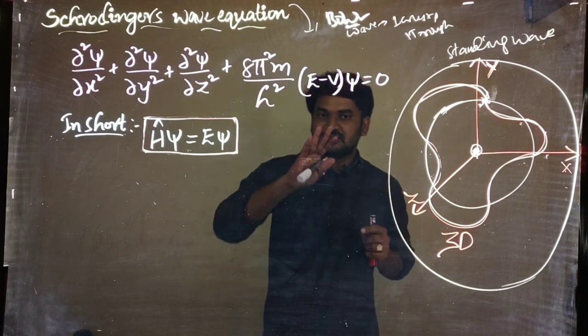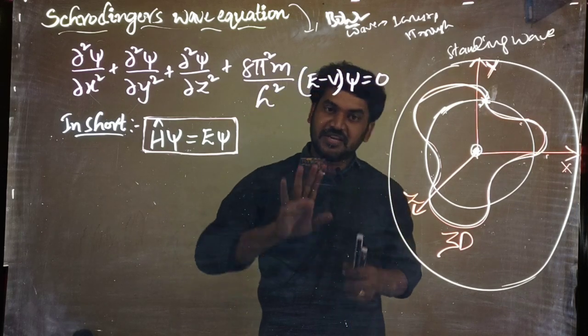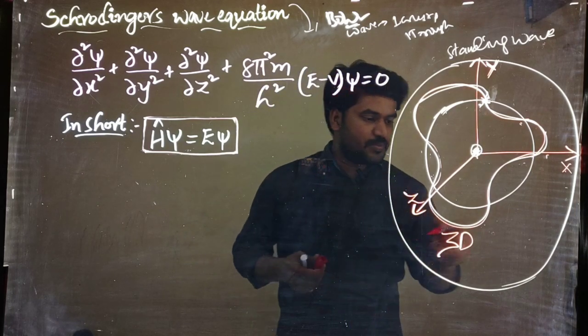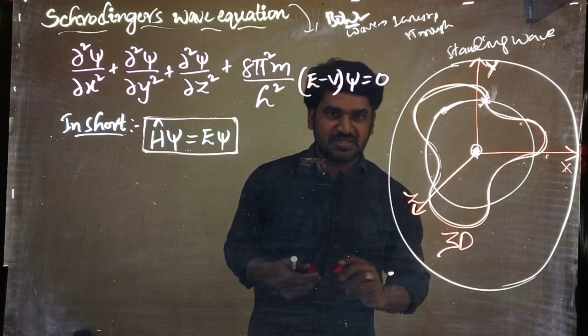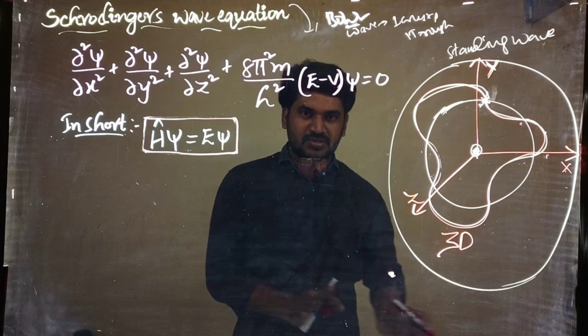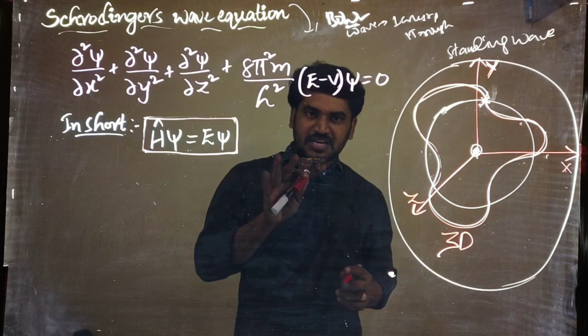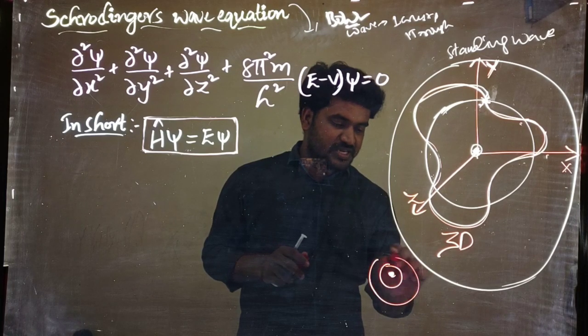Just imagine a 3D diagram of a wave. Suppose any water source is there. In the water you are creating a disturbance. Suppose you are creating a disturbance, then what happens? Waves will generally develop, right? So waves are generated like this.